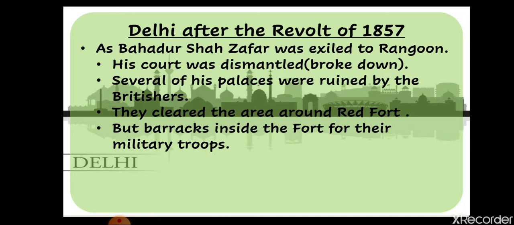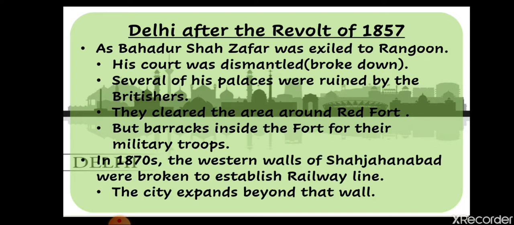Okay, in the Red Fort, their army troops started living in the 1870s. Now what happened after in 1870? The western walls of Shahjahanabad were broken to establish a railway line. As it was a walled city, the west side wall of Shahjahanabad was broken for establishing the railway line there, because they had to construct the railway track. That is why that western wall was broken by the Britishers.